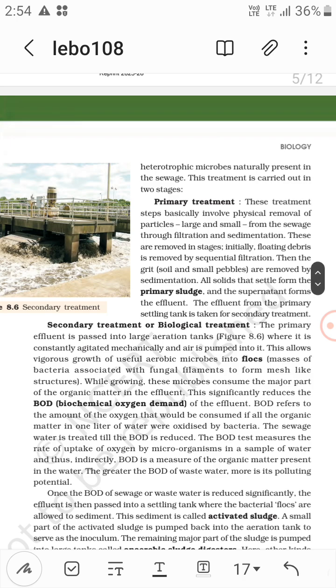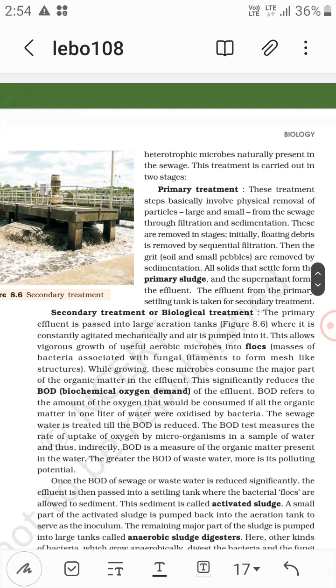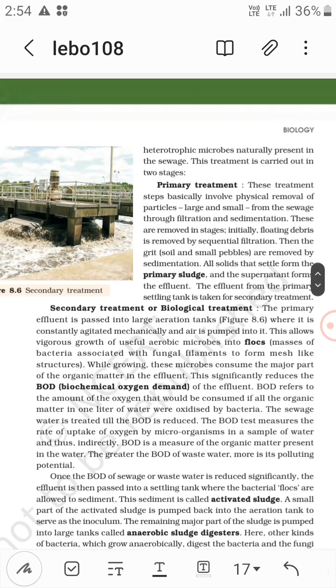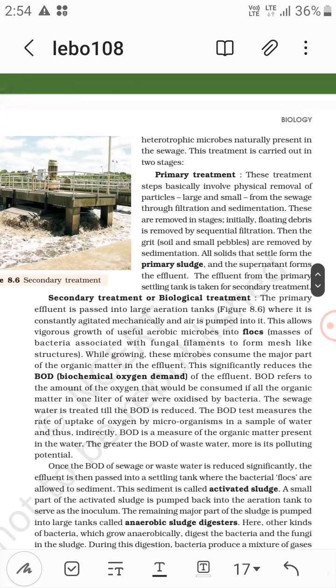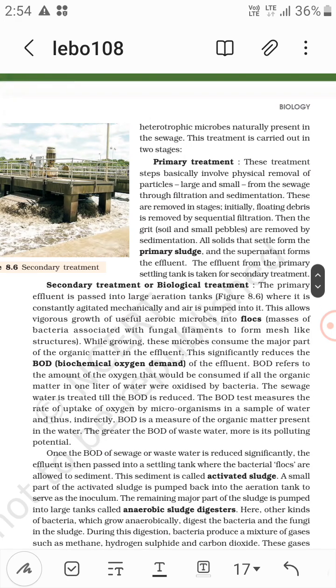Now the secondary treatment or biological treatment. The primary effluent is passed into large aeration tanks, where it is constantly agitated mechanically and air is pumped into it. This allows vigorous growth of useful aerobic microbes into flocs, that is masses of bacteria associated with fungal filaments to form a mesh-like structure. These are the flocs.